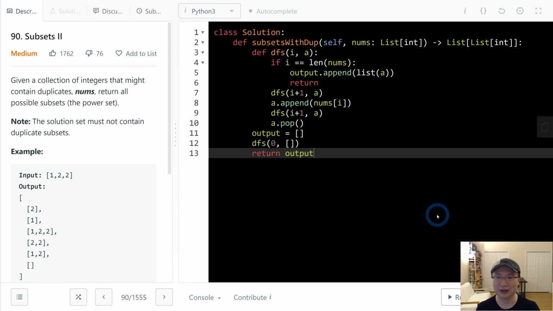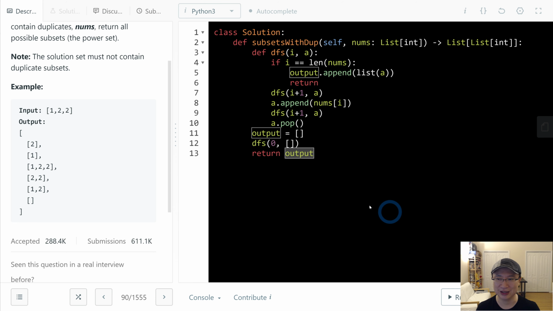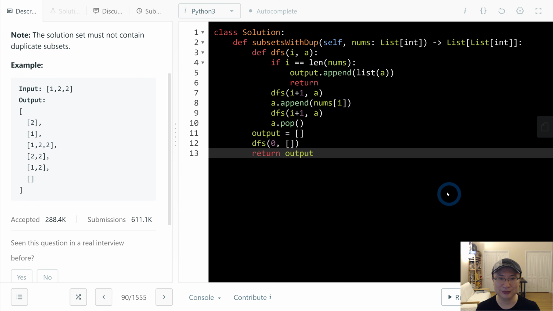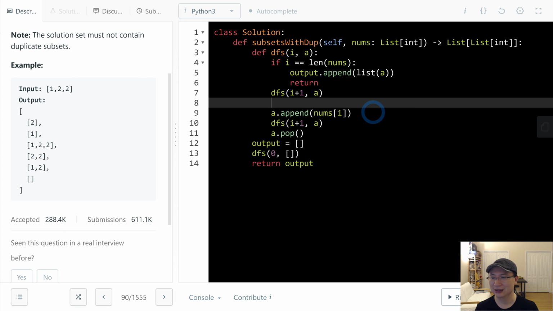This is Subsets I, so I will change it from here. Before that, we need to find the pattern. The first pattern is that the preceding item is always smaller than or equal to the next one, right?